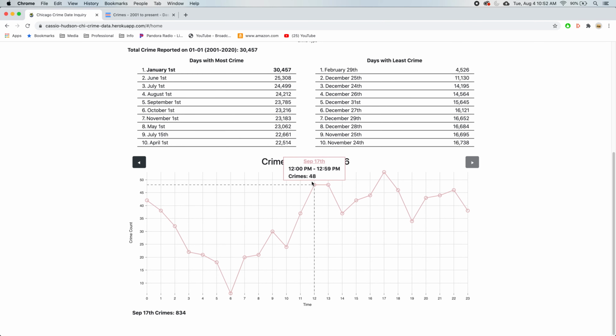Between 12 and 1, 48 crimes were committed. Same here. It goes down around 6 a.m.; there's not a lot of people doing anything.